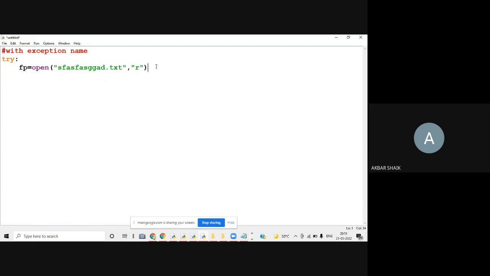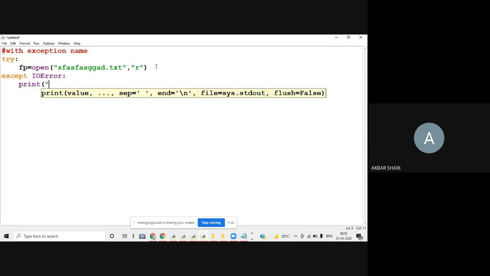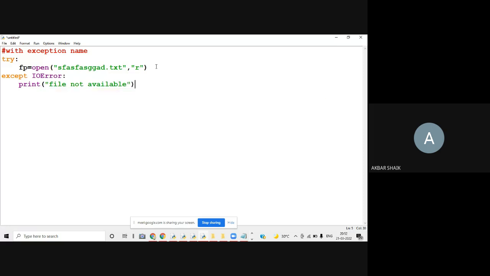So how am I going to handle it? I can handle it by using the except block. Here, instead of writing simply except, you can write the error also. What is the error? IOError. Then print whatever you want to write: file not available, or file not found.